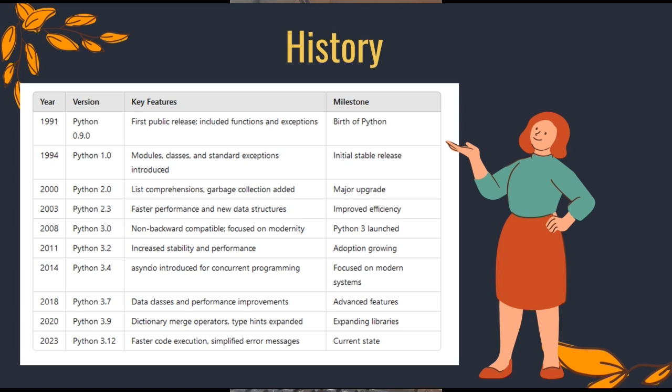Talking about history, the history of Python starts from 1991. As we said, the release was in 1991, and the first version of Python at that time was 0.90. Going from 1.2, 2.0, 2.3, 3.0 till right now when we are filming this video, we are almost at 3.12 or higher versions of Python.